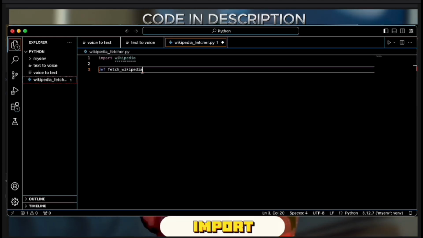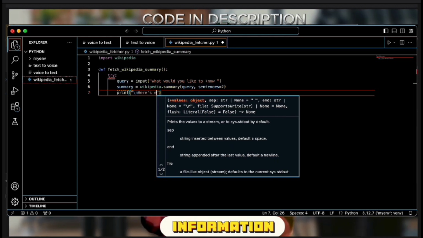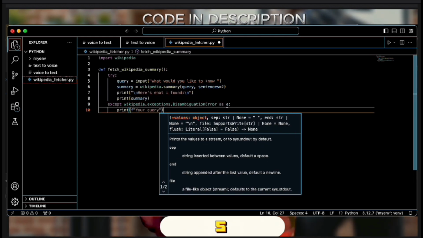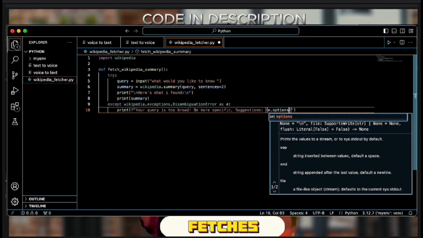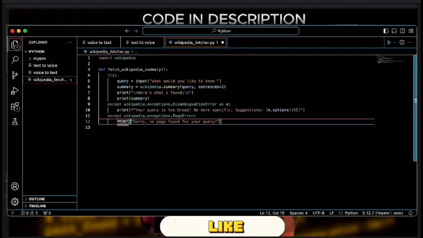Now, let's start coding. First, import the Wikipedia library and create a function to extract summarized information based on user input. This simple function asks the user for a query, extracts a two-sentence summary from Wikipedia and handles common errors like ambiguous queries or missing pages. Let's run this and see how it works.